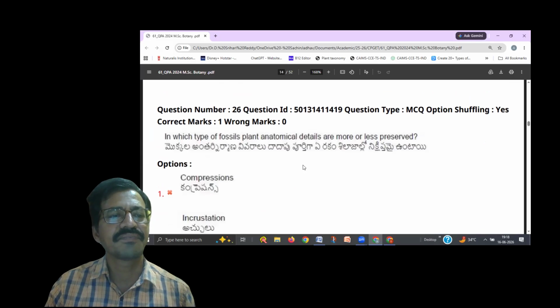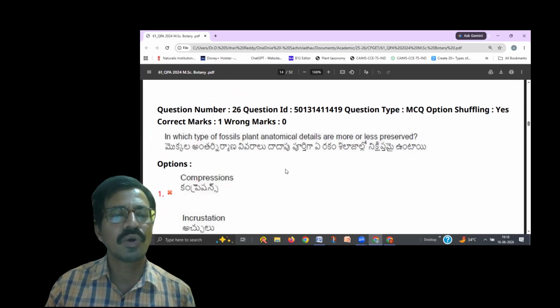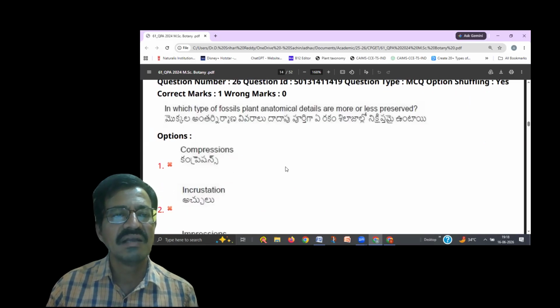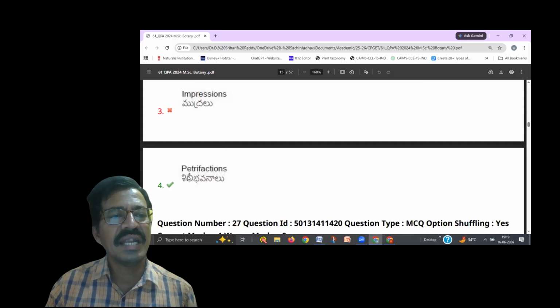Okay, next. In which type of fossils are plant anatomical details more or less preserved? So once again we are discussing fossils. There are different types of fossils like compressions, incrustations, impressions, and petrifaction or petrification.